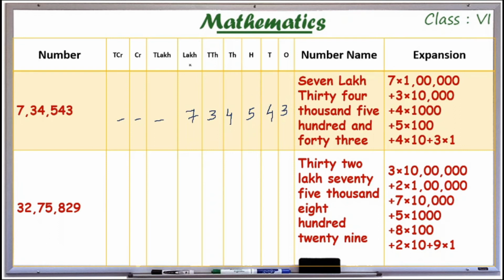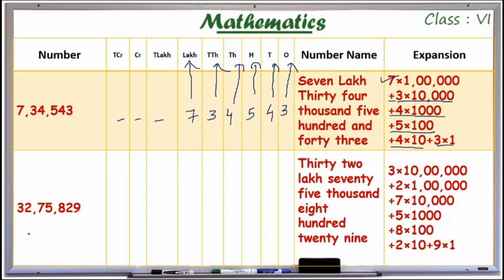First I write 7 into lakh plus 3 into 10,000, then 4 into 1,000 plus 5 into 100 plus 4 into 10 plus 3 into 1. This is how we are expanding a number.